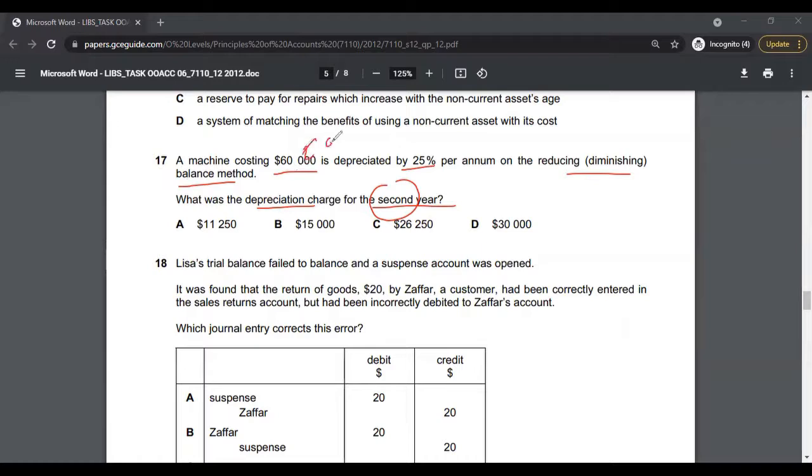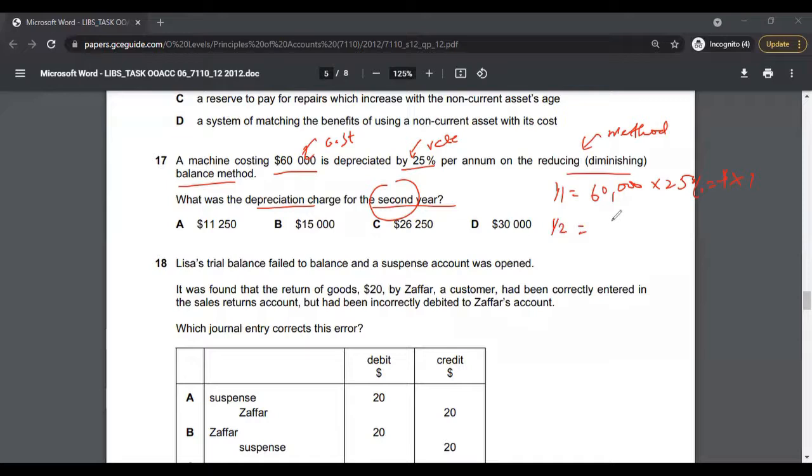You have the cost of the asset. Cost of the asset is 60,000. This is the rate of depreciation, 25%, and this is the method of depreciation, which is reducing balance method. So year one, your depreciation expense is going to be 60,000 times 25%. And let's call it X1, and you will calculate the amount because you need to practice.